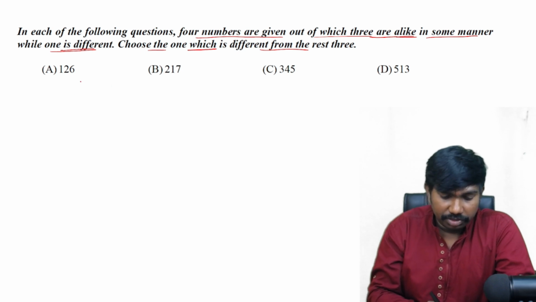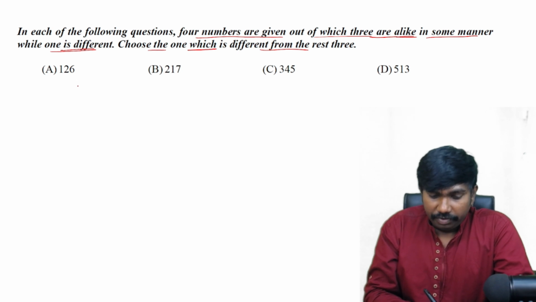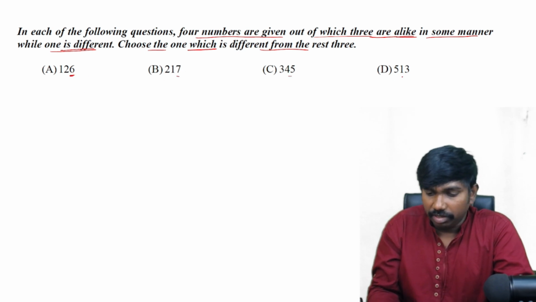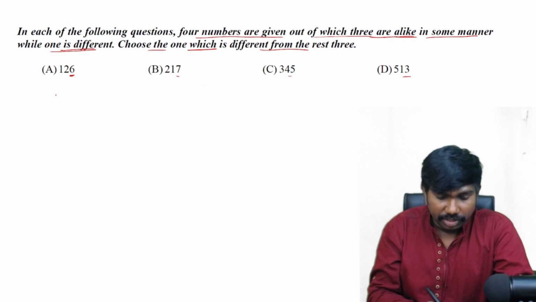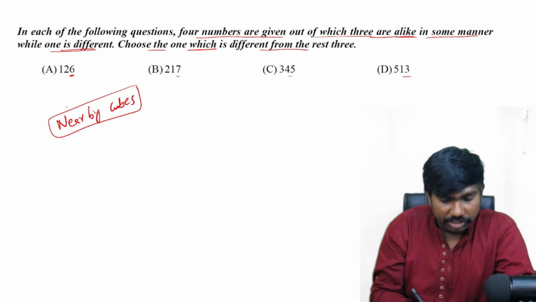Yes, coming to this question, first question: 126, 217, 345 and 513, right? Yes, if you observe, this question is following 2 logics. If it is even odd, only this number is even and rest all are odd numbers. But actually I have framed this question on some other logic. They are nearby cube numbers. Check nearby cubes.